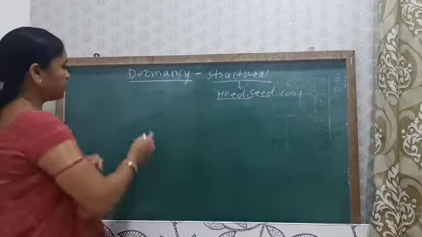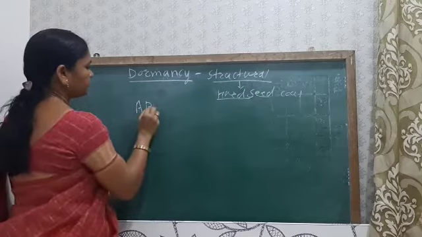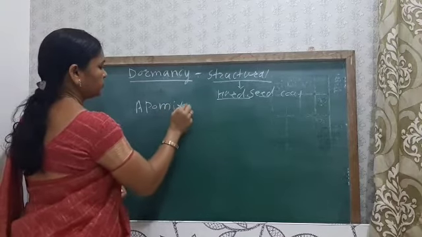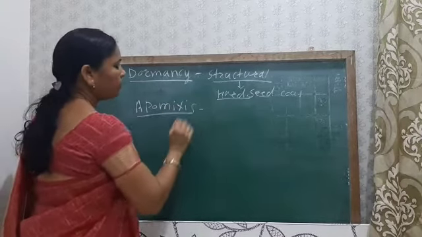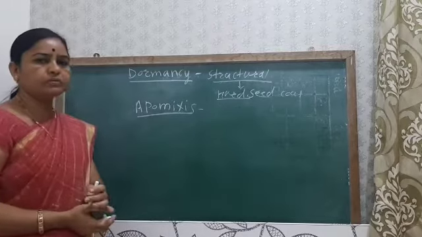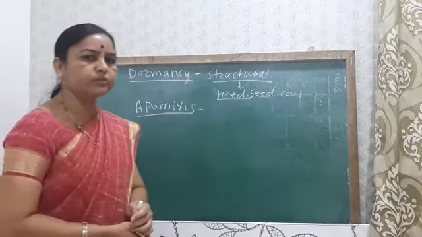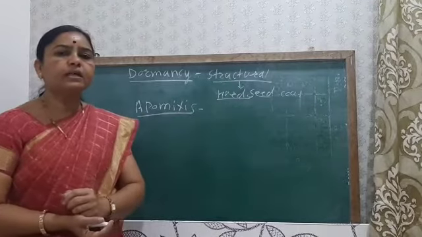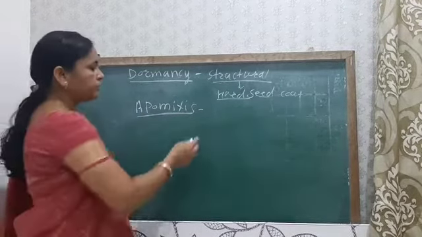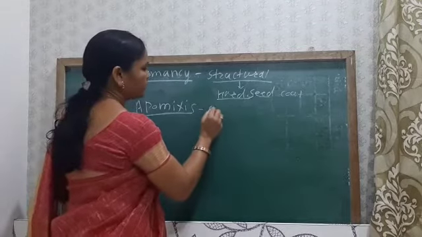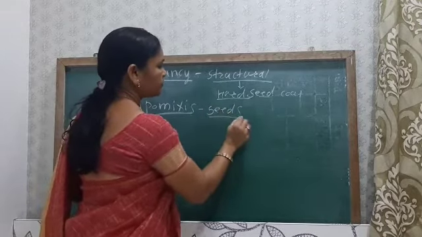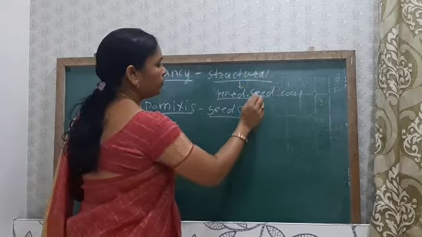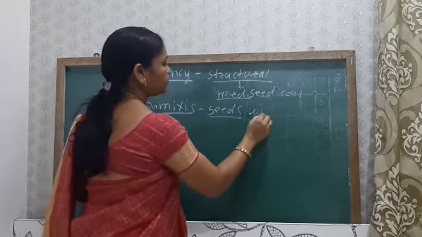Then the next concept is apomixis. Apo means without, and mixis means mixing of the gametes. So apomixis means the formation of seeds or embryos without fertilization.